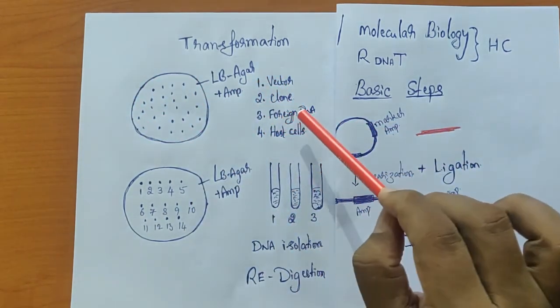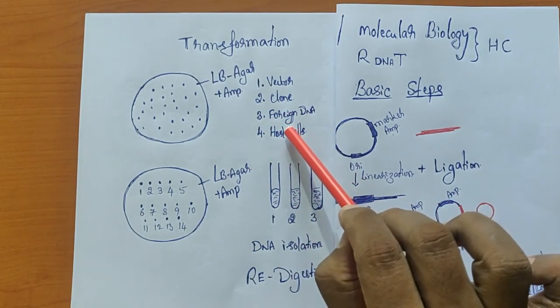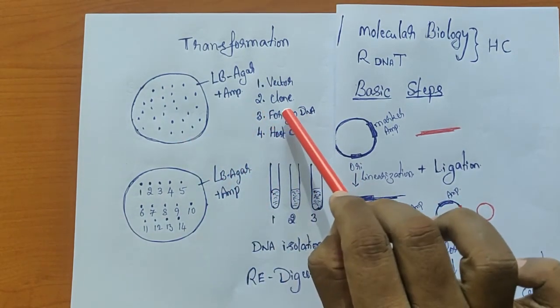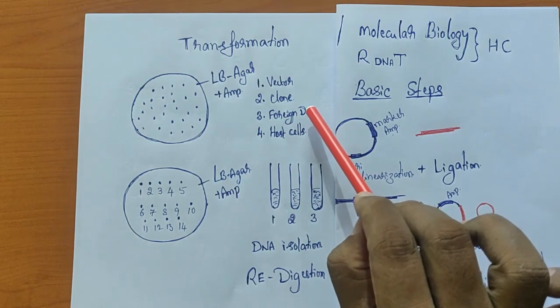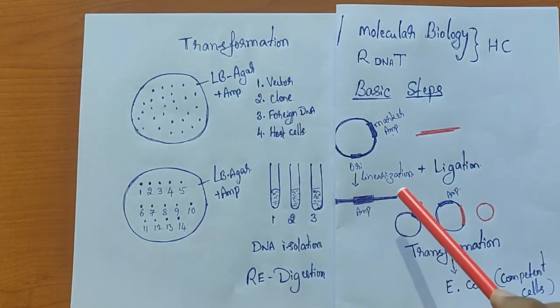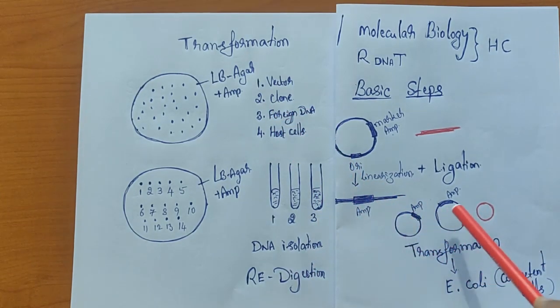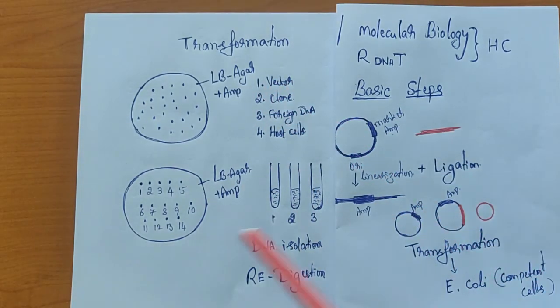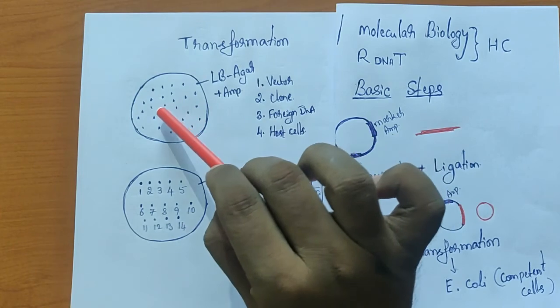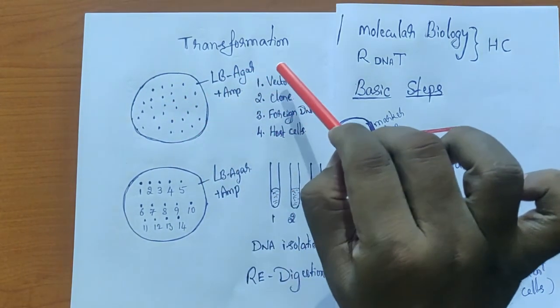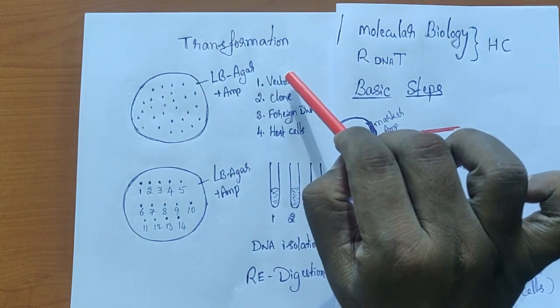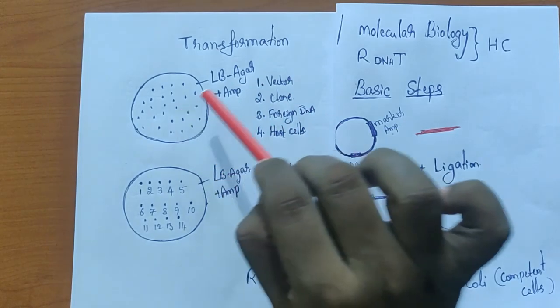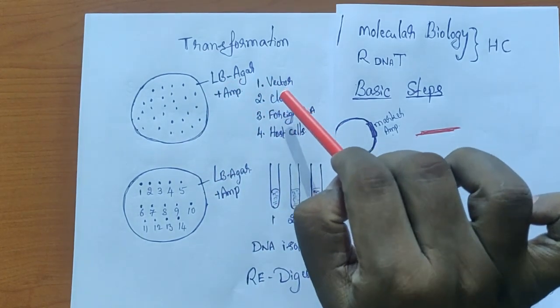Out of 4, there is no chance that we have the host cells. There is no chance we have the cell containing foreign DNA. Now, since this one and this particular form have the ampicillin resistant gene, it is difficult to make out, because any colony can either contain a vector DNA or a vector DNA along with a clone.